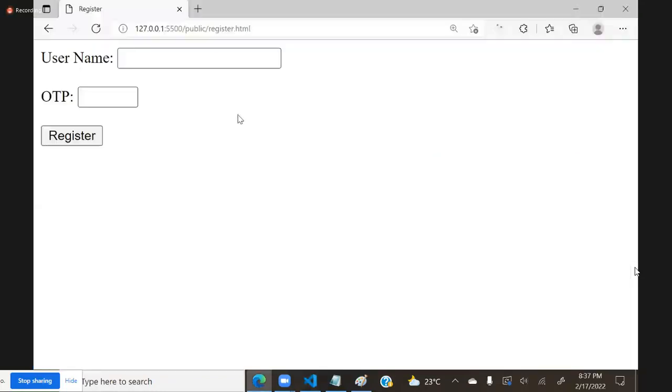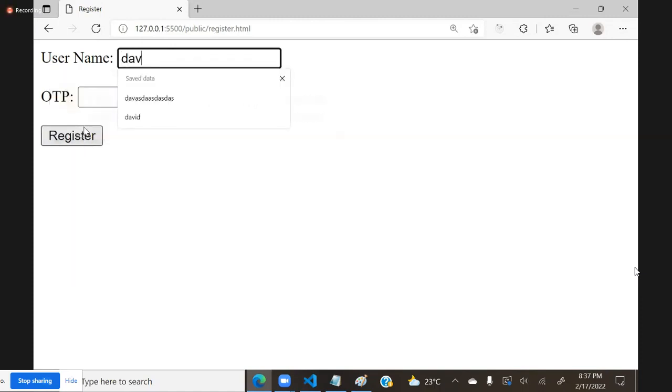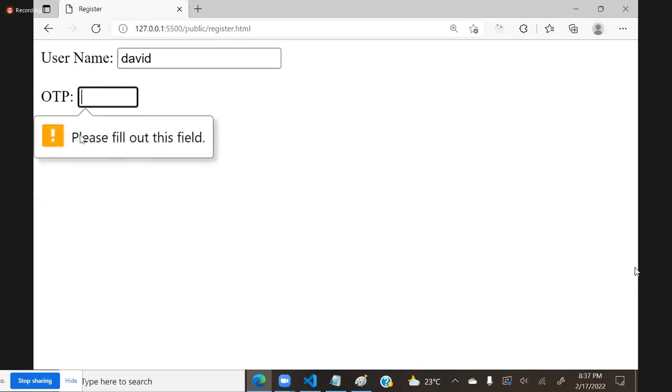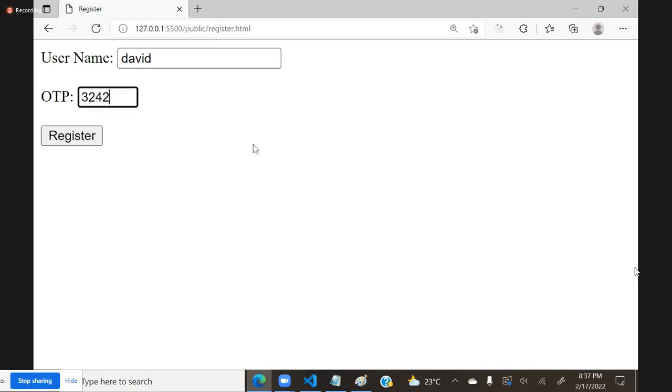Then it will first verify the first one when I click register, and if you entered the first one, then it will verify the second one. This is also entered, and it is showing minimum 4 and 4 characters entered. Now we can submit it.